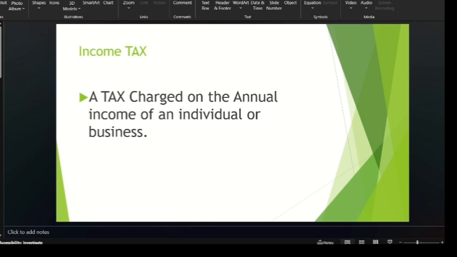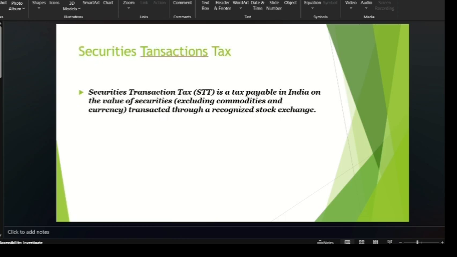And very recently, our Union Minister Srimati Nirmala Sitharaman Garu announced a securities transaction tax. Securities transaction tax is a tax payable in India on the value of securities, excluding commodities and currency. I think you are all aware of stocks. We have broadly two categories of stock exchanges, NSE and BSE. In NSE some companies are listed, and in BSE some companies are listed. You own some shares of some particular company.